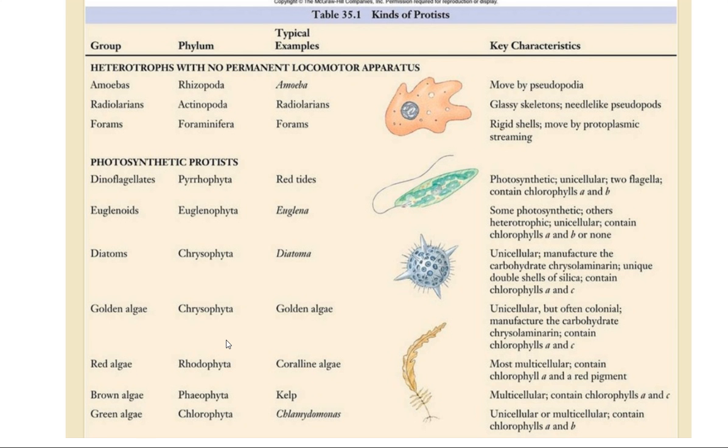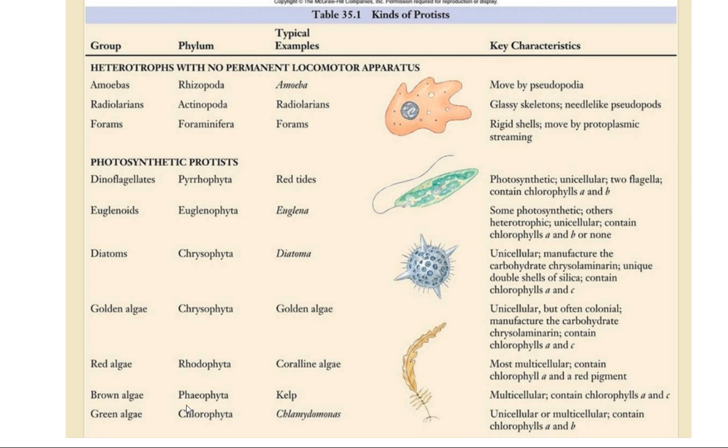Golden algae, that is from Chrysophyta, unicellular but often colonial, they live in colonies. They manufacture the carbohydrate chrysolaminarin, contain chlorophyll A and C. Then red algae, Rhodophyta, example coralline algae, mostly multicellular, contain chlorophyll A and a red pigment.